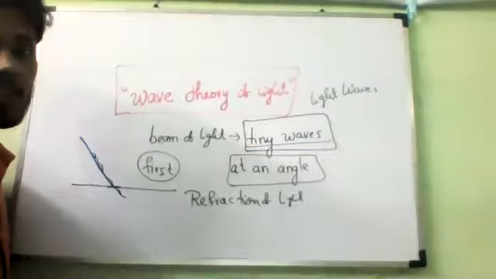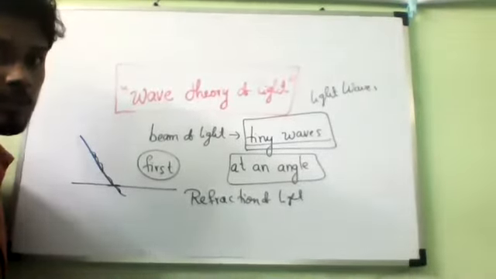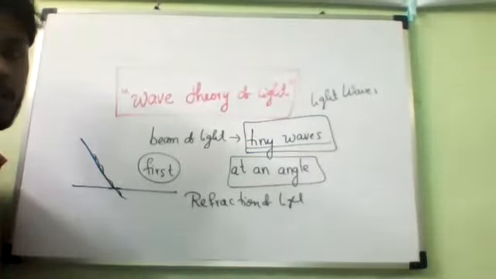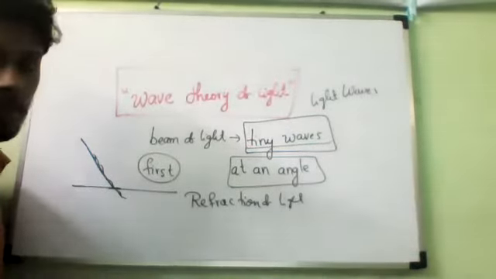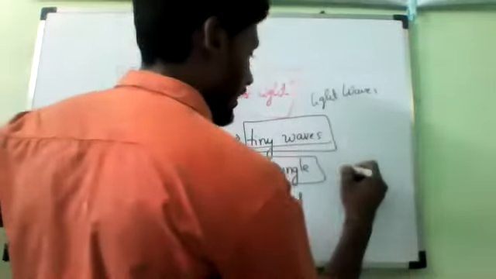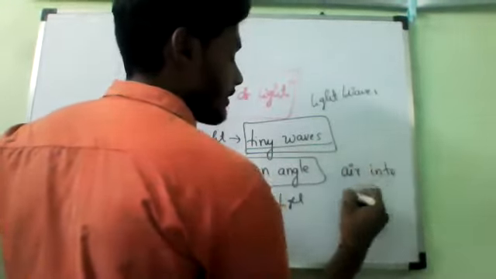Now let us explain this with an example, so you can understand even better. For example, when a beam of light is entering from air into a glass slab. Again, the same example every time: air into glass slab.